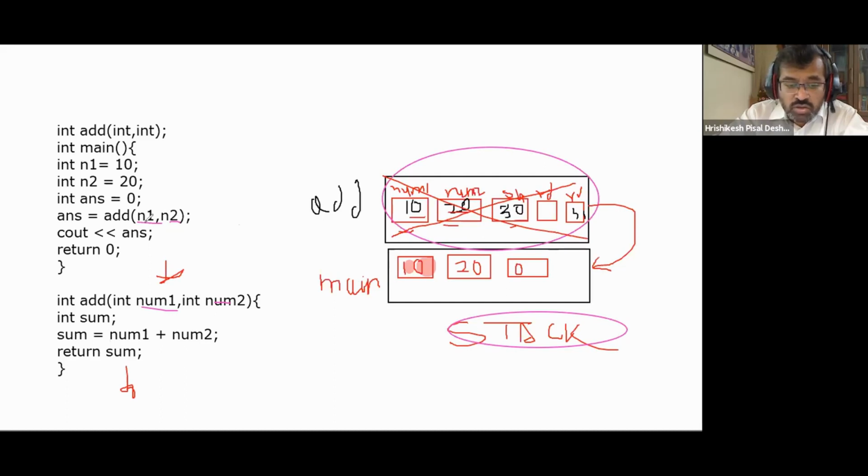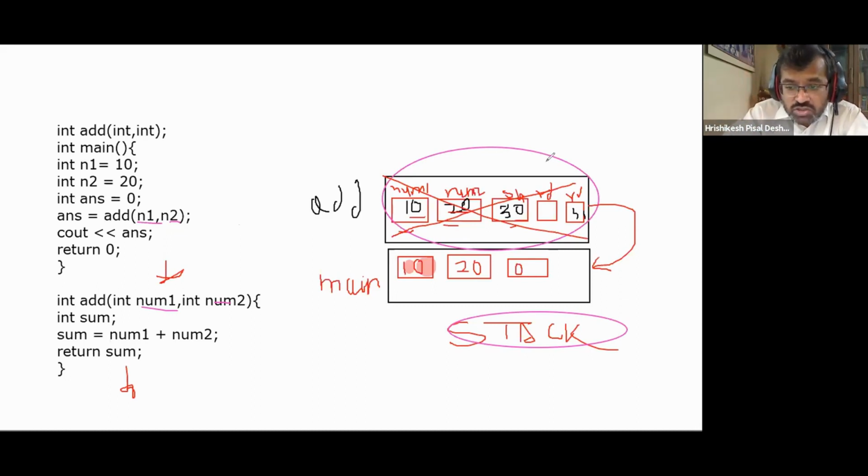So every function call is also an instance, like int i equal to 10, int j equal to 20. Both are variables of the same type, but one has value 10 and one has value 20. These are two instances of the same variable type. Likewise, add 10, 20, add 3, 4, add 5, 7 are three instances of the same function.